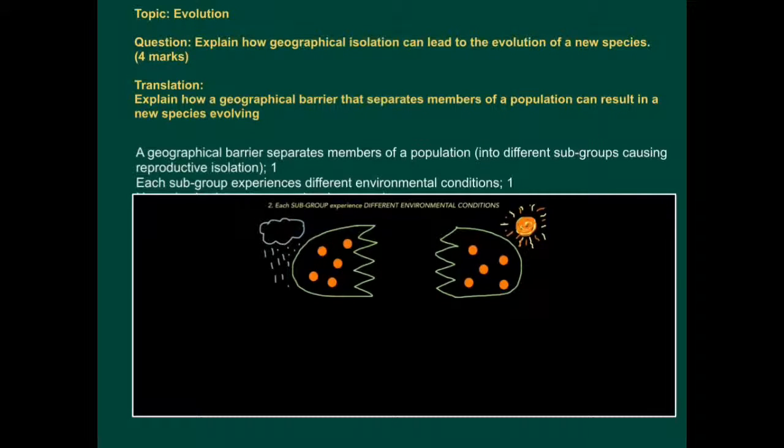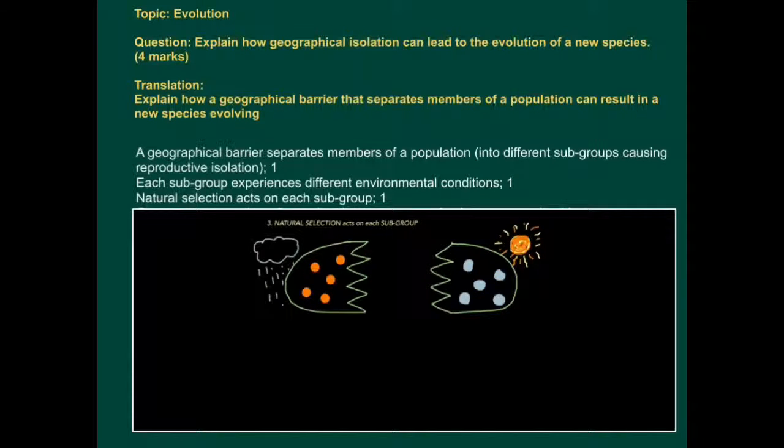I've gone for really obvious ones here, but they can be more subtle. For example, there could be different food sources here and different food sources here. And maybe certain features are better at accessing food sources here and different features are better at accessing the different food sources on this island. So now that we've got different environmental conditions, natural selection can act on each subgroup, and that's all I will say about natural selection. We just have to acknowledge that natural selection now is taking place.